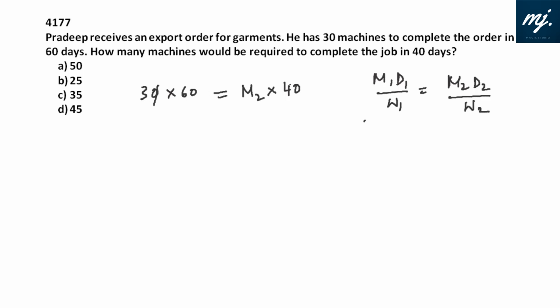In both the cases, work done is same. Gone for 15. So machines required in this case would be 45. So if he is installing 45 machines, he would be able to complete the work in 40 days. Option D is the best fit.